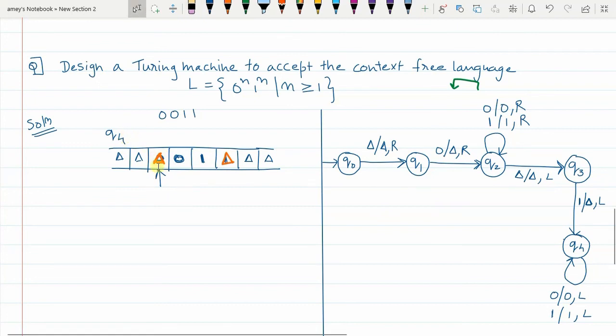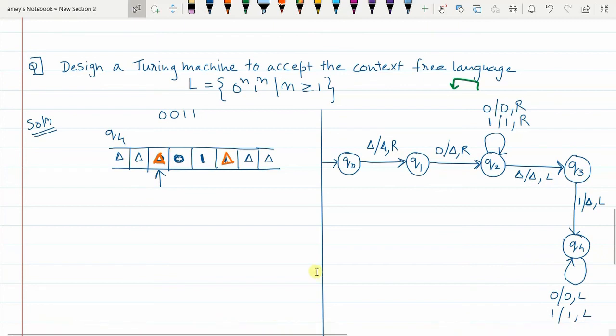now you know that I have reached the place from where the cancellation actually begins. I am now going to replace delta with itself, pointer moves to the right. So this finishes one iteration. So from Q4, on reading delta, delta should be replaced with itself, pointer should move to the right, and I should come back to which state? Q1, because everything started from Q1. So that the second iteration could easily start.